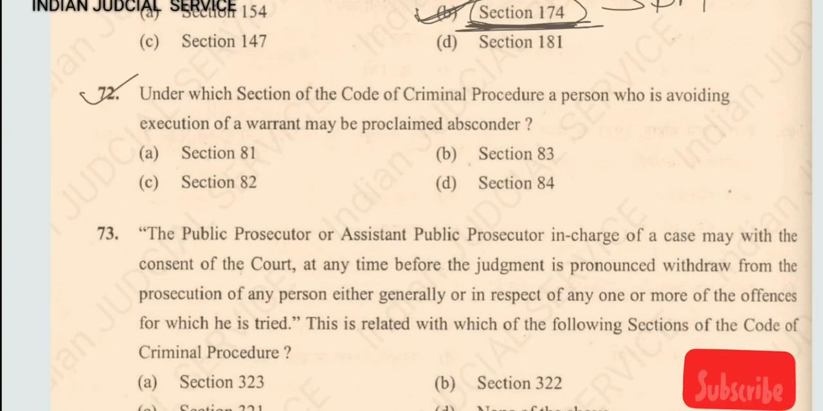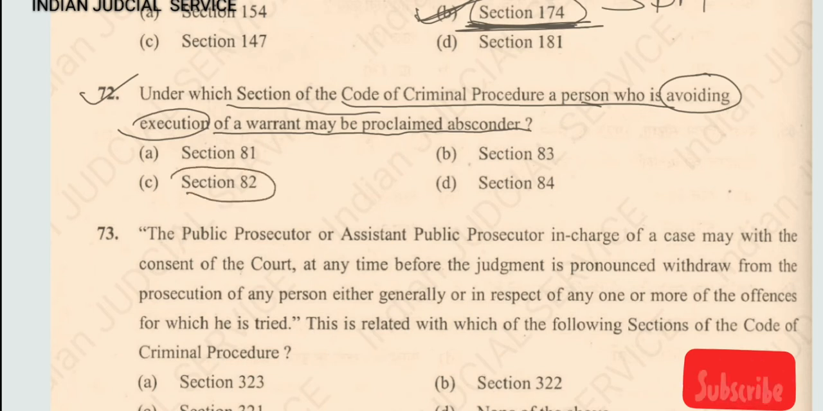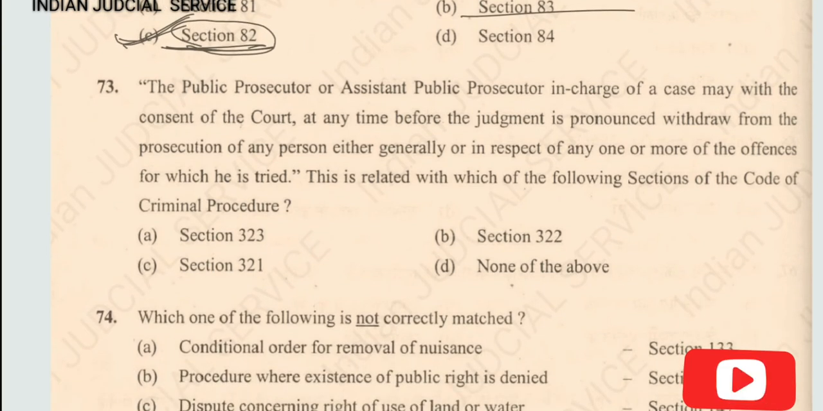Now question number 72, under which section of the Code of Criminal Procedure a person who is avoiding execution of warrant may be proclaimed absconder? So under section 82. So answer here option C. The procedure of proclamation is provided in section 82 and attachment is provided in 83. So answer here option C.